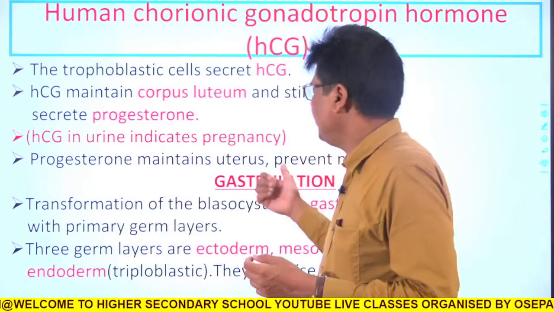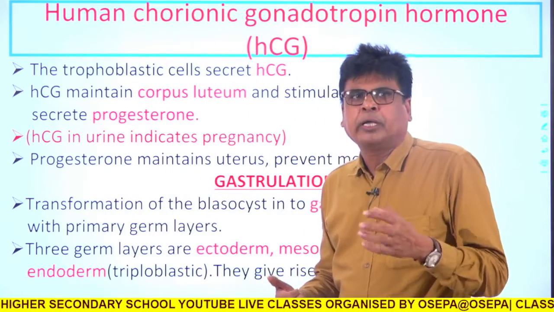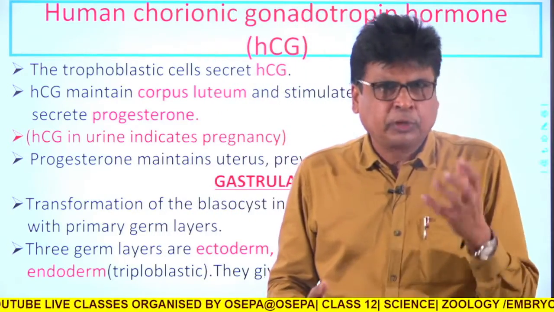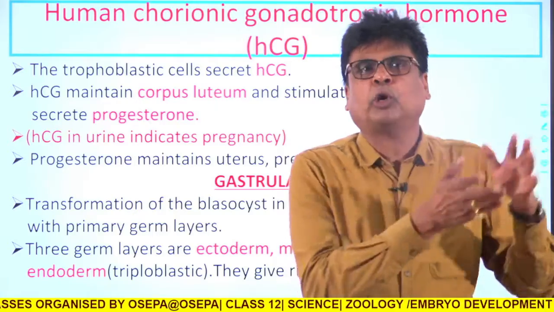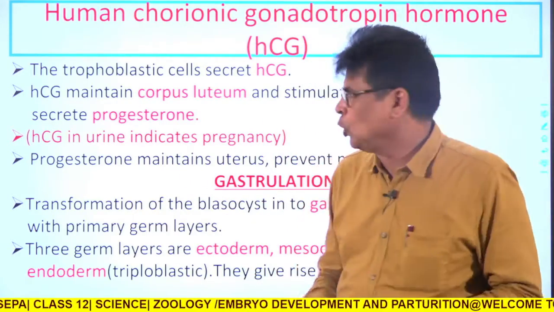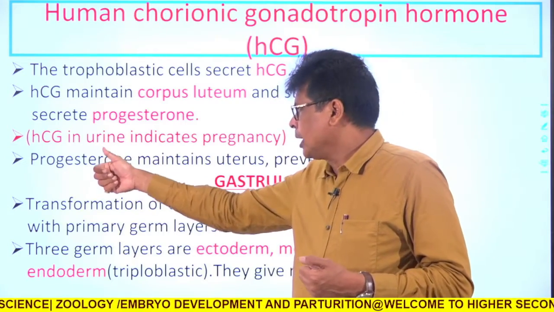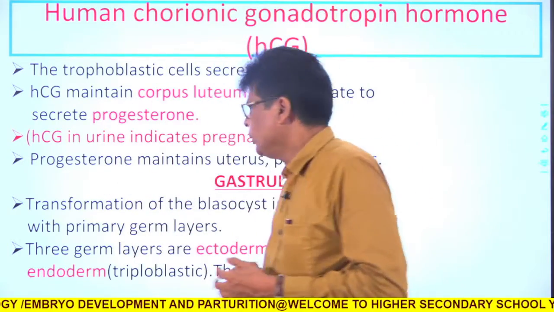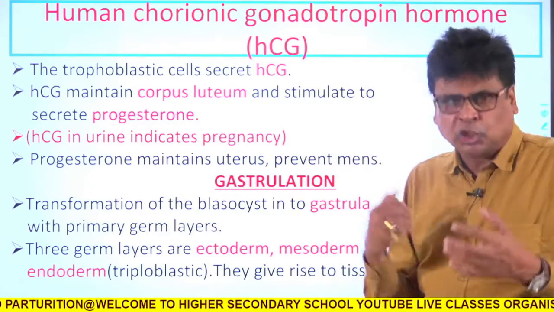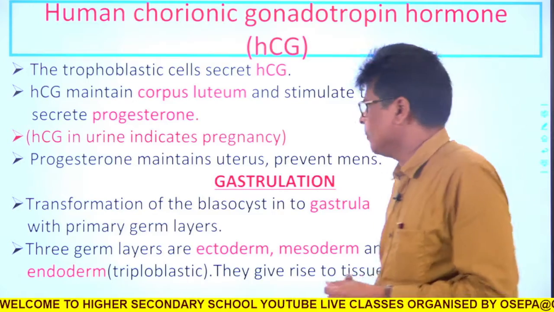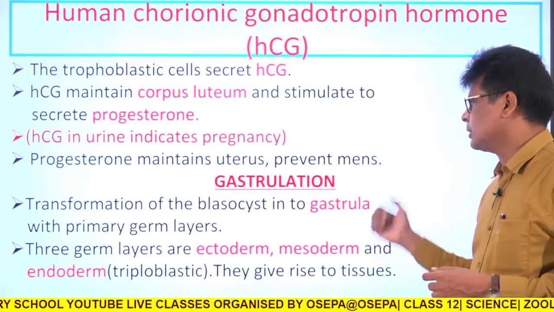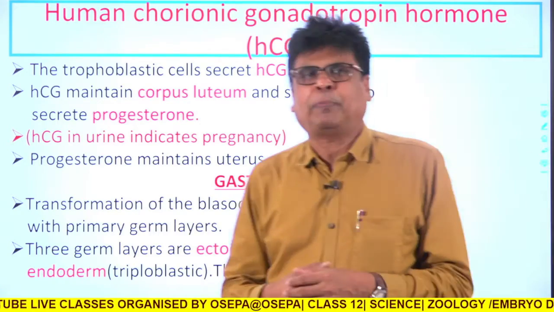If the urine test suggests the hormone is present after the closing of a menstrual cycle, then the female is said to be pregnant. So human chorionic gonadotropin hormone suggests pregnancy. Progesterone maintains the uterus and prevents the menstrual cycle. So this is all about implantation.